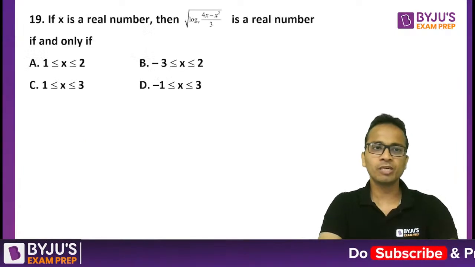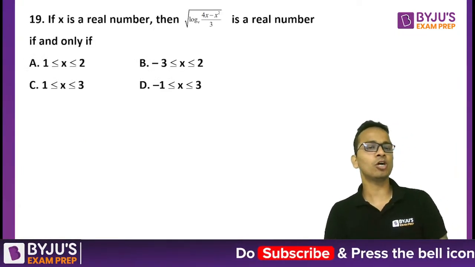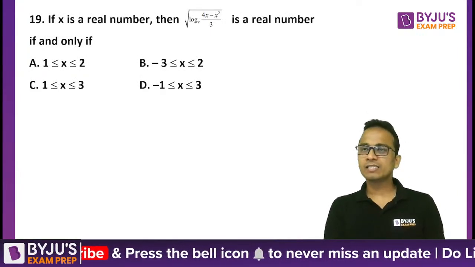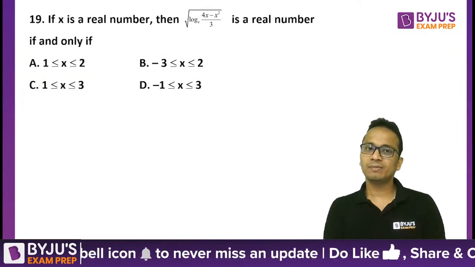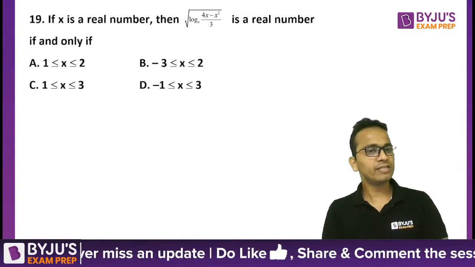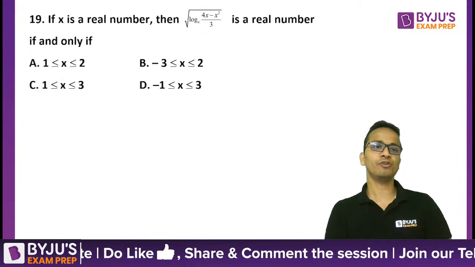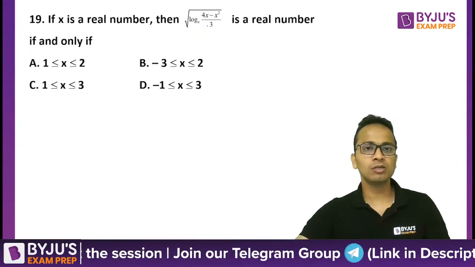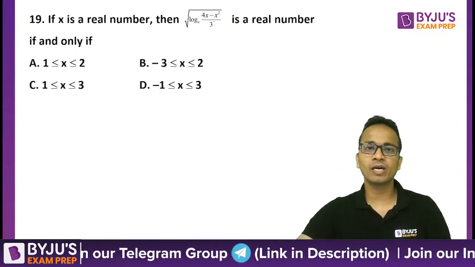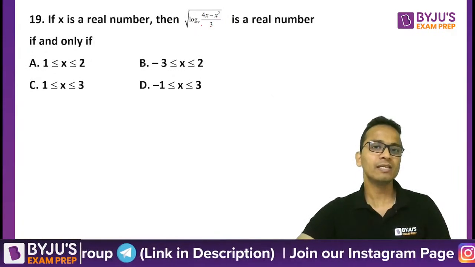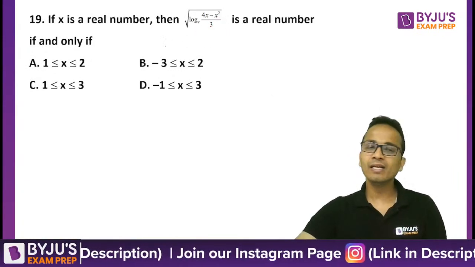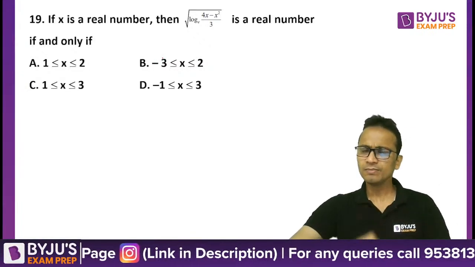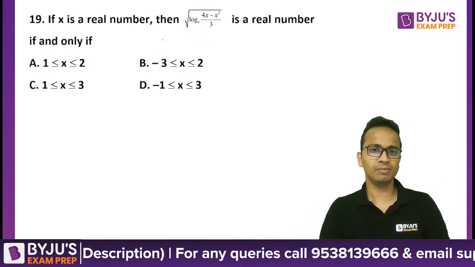Okay. So question number 19 is based on logarithms. If you understand some basic concepts of logarithms, then this question will be very easy for you. If x is a real number, then the square root of log base e of (4x minus x square) upon 3 will be a real number if and only if. So for which range of values of x will the given expression be a real number?